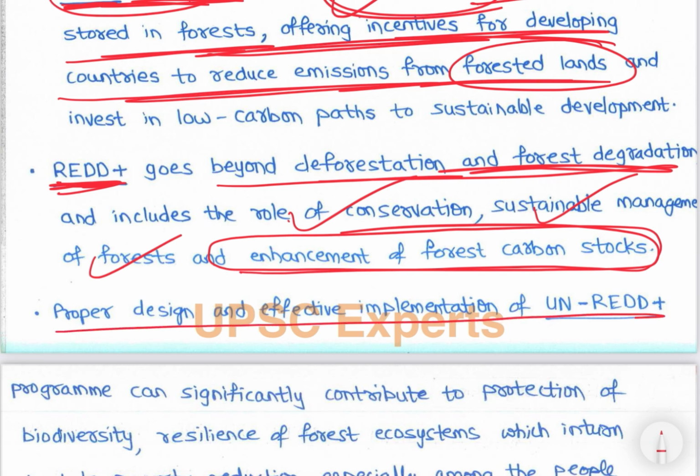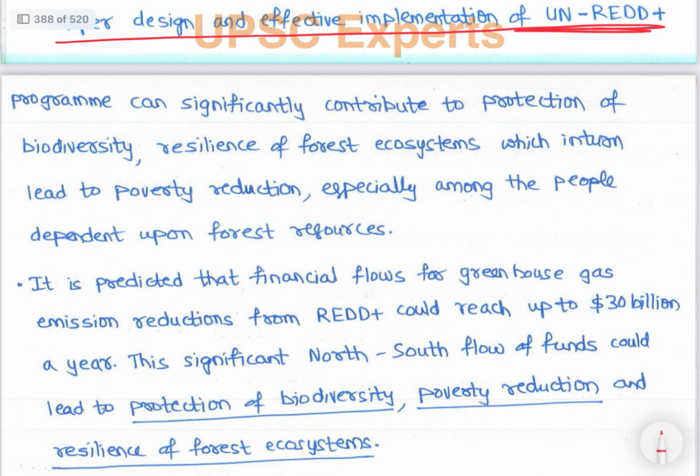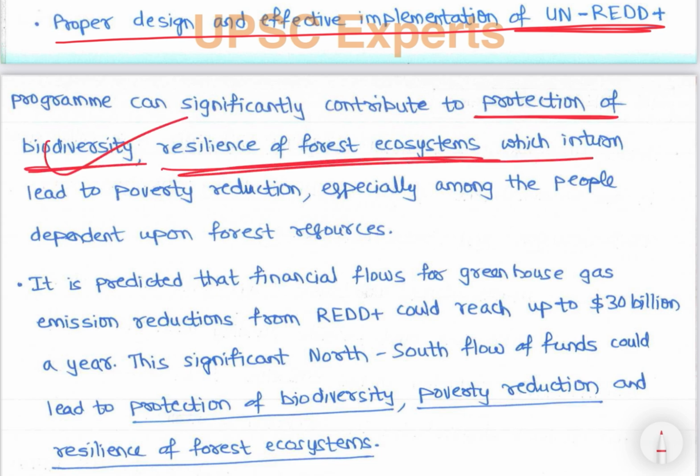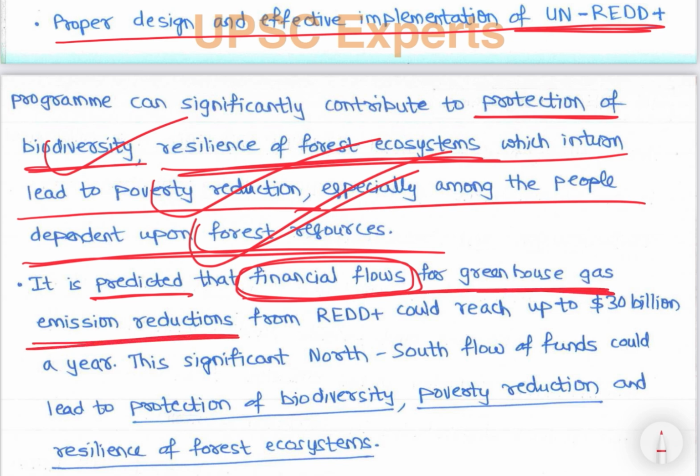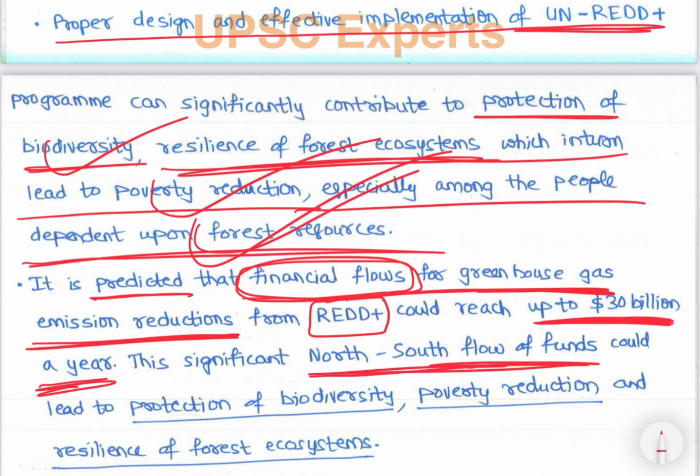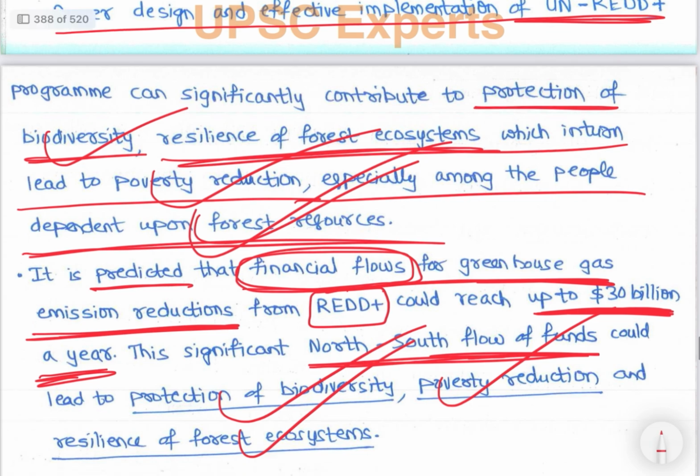So proper design and effective implementation of the REDD+ program can significantly contribute to protection of biodiversity and resilience of forest ecosystems, which in turn lead to poverty reduction, especially among the people dependent upon forest resources. It is predicted that financial flows for greenhouse gas emission reductions from REDD+ could reach up to $30 billion a year. This significant north-south flow of funds could lead to protection of biodiversity, poverty reduction, and resilience of forest ecosystems, right. So that is about REDD and REDD+.